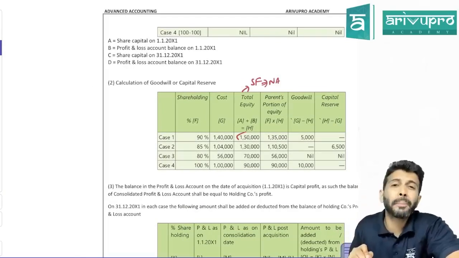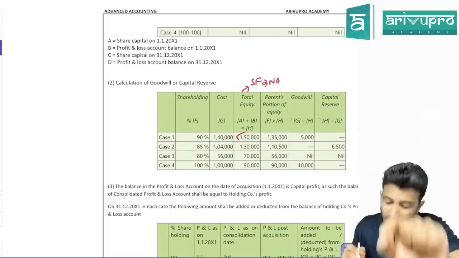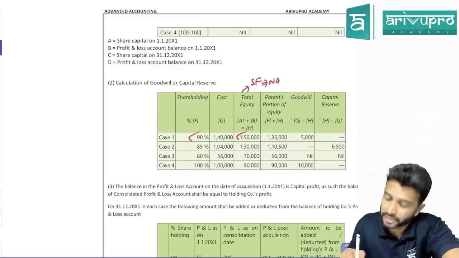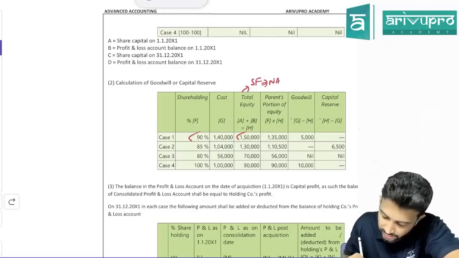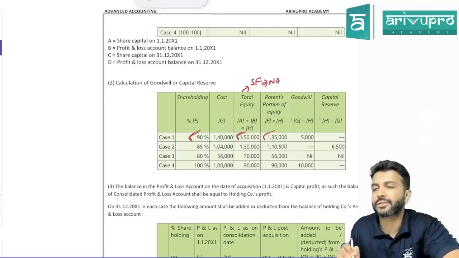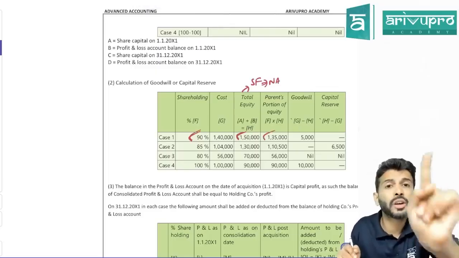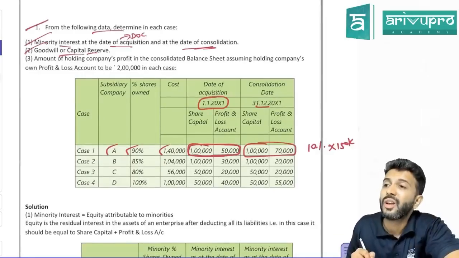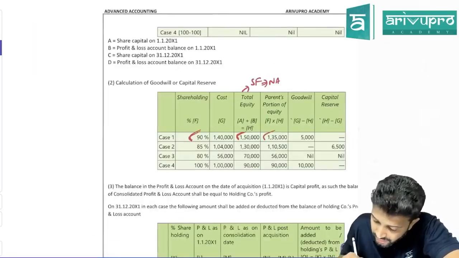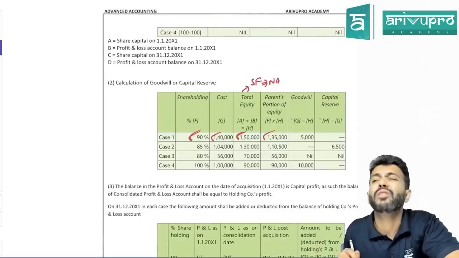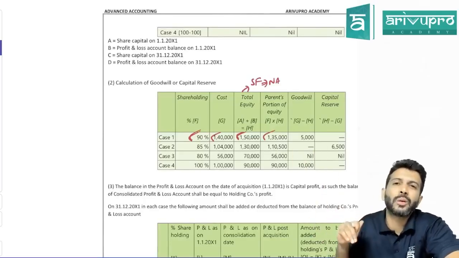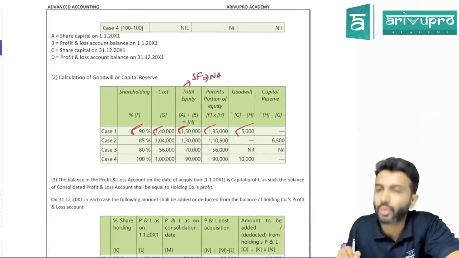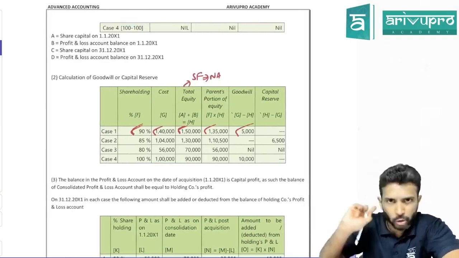Can you compare the entire net assets with your cost of investment? No, only your share. What does the parent own in the first case? The holding company owns only 90%. So calculate 90% of net assets: 90% of 1,50,000 is 1,35,000. So the worth of your investment is 135. But the cost of investment in the first case is 140. The worth is 135, but the amount paid is 140. So the holding company made a loss. That loss we call goodwill. Understood?